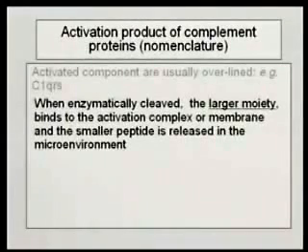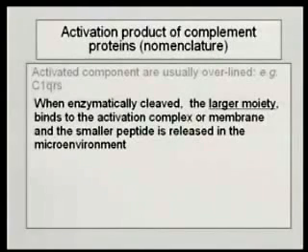Now, when many of these complement components get activated, they're proteolytically cut into two pieces, a big piece and a small piece. The larger moiety usually binds to the activation complex. So if activation is occurring on a bacterial surface, it'll bind to the bacteria.